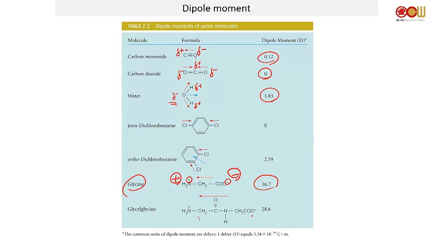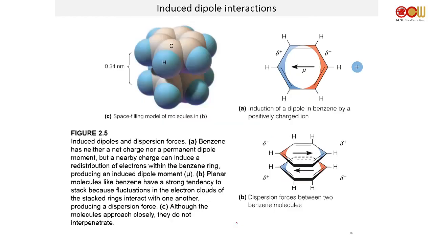By like double. Because as this molecule is larger, you have more electrons on it, so you can see how electrons can tend to cloud over here. So the separation of charge is even more obvious. Induced dipole interactions, like van der Waals we mentioned previously. Like I said, induced dipole: if you put a charge next to something that is nonpolar, you can actually induce it to make a partial charge.